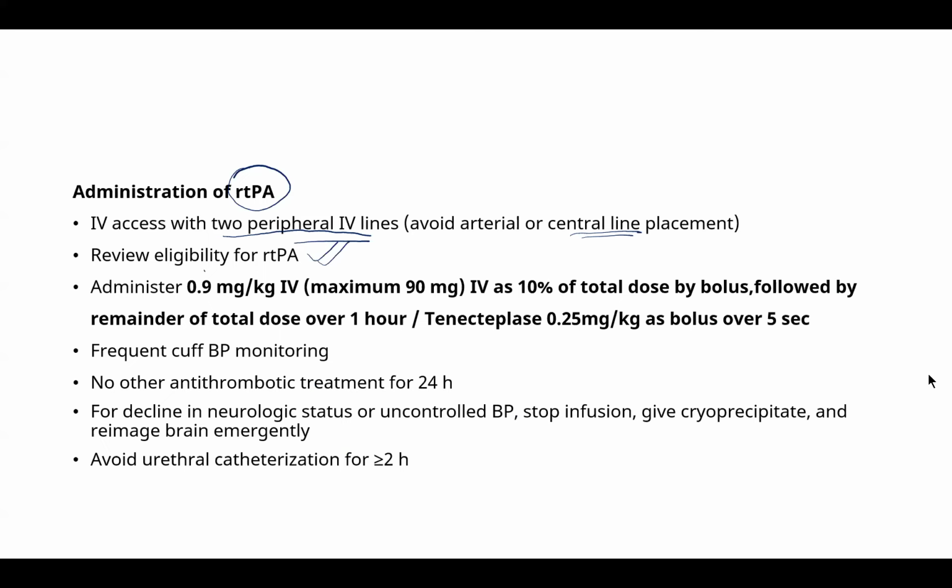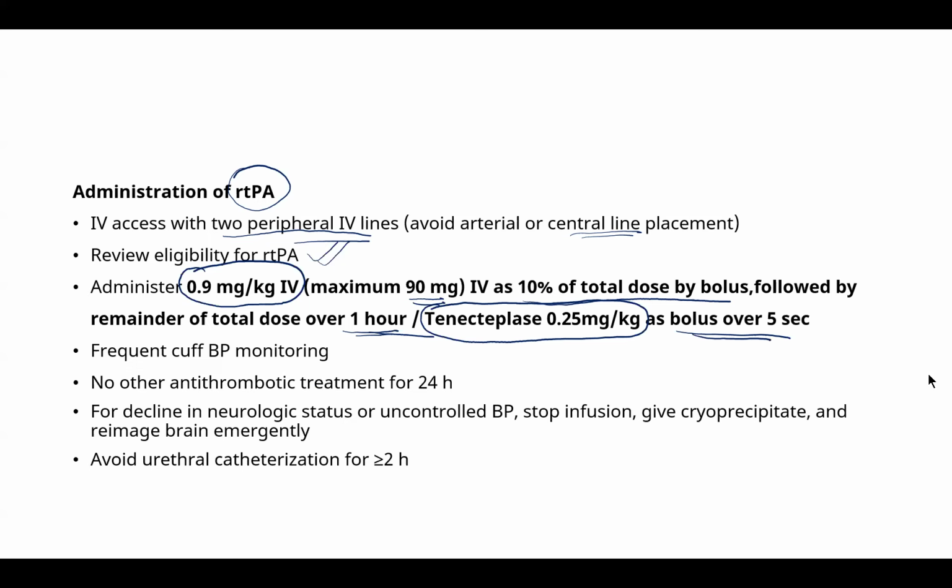This is the dosage: 0.9 mg per kg IV. Maximum you can give is 90 mg, and 10% is given as a bolus, and then the remainder is given as IV infusion over 1 hour. Nowadays, tenecteplase is usually preferred, because you can give it as a bolus dose over 5 seconds only.